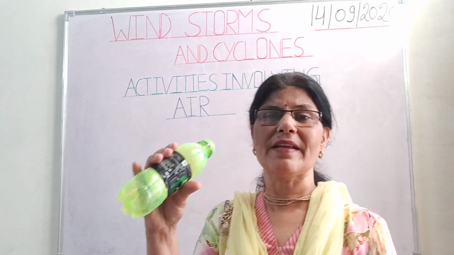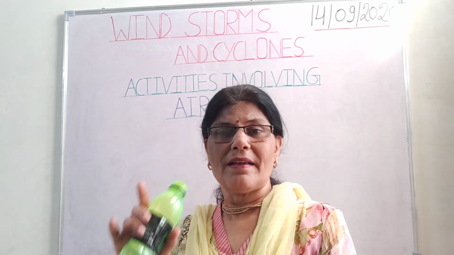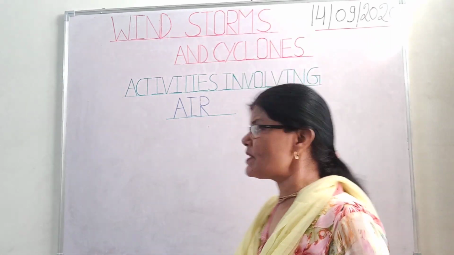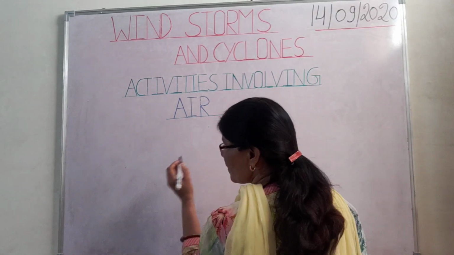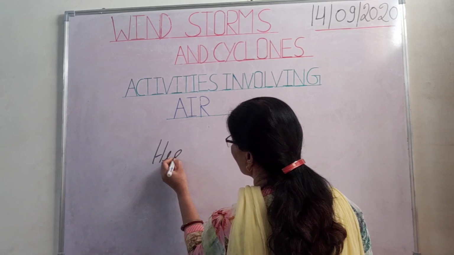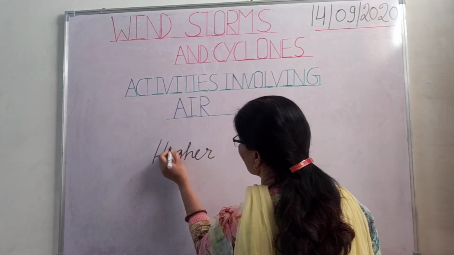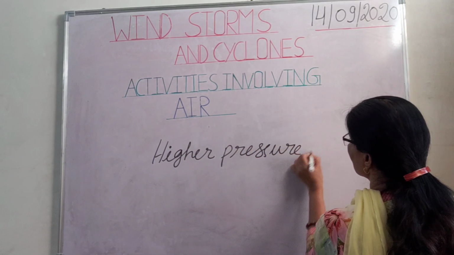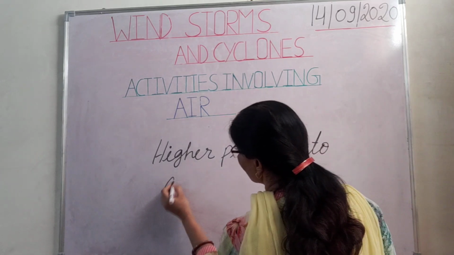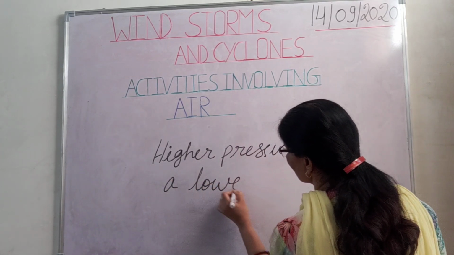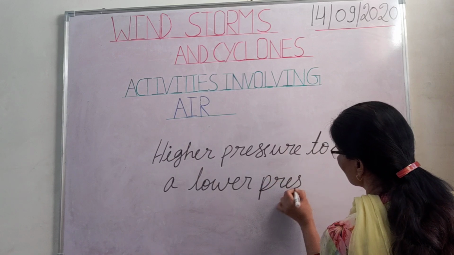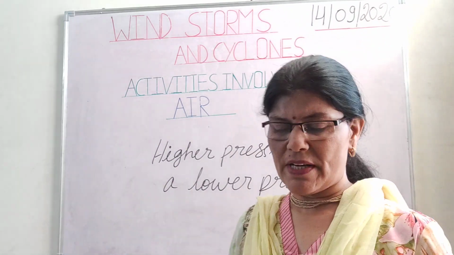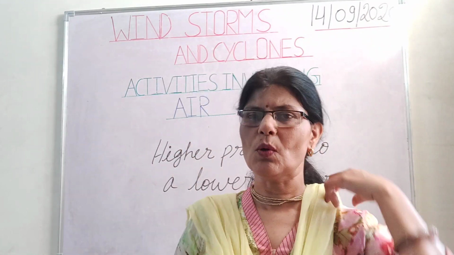Pressure of air is decreased near the mouth of the bottle, and air always moves from a region of higher pressure to a region of lower pressure.